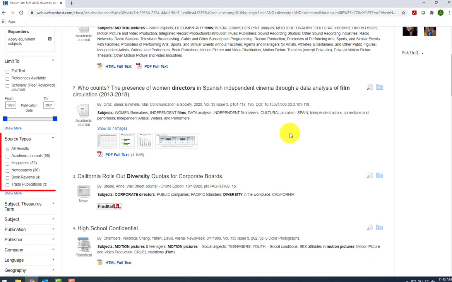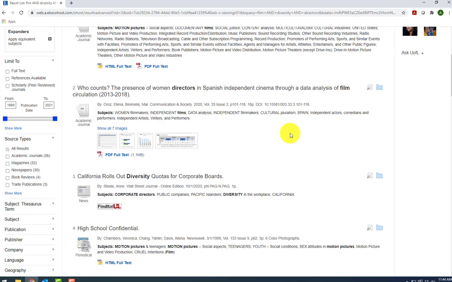On the left side of the screen, you can see the types of sources we're looking at. We have several academic journal articles, but we also have a lot of non-academic sources, including magazine articles and news articles. While you can certainly use Google to find your non-academic sources, the non-academic sources you find in library databases will be great sources of information. Keep in mind that you need to assess the credibility of sources you find outside of the library through Google.